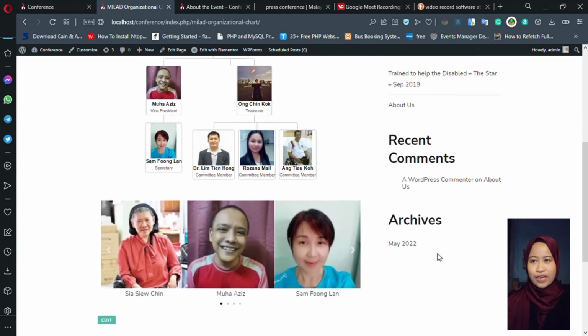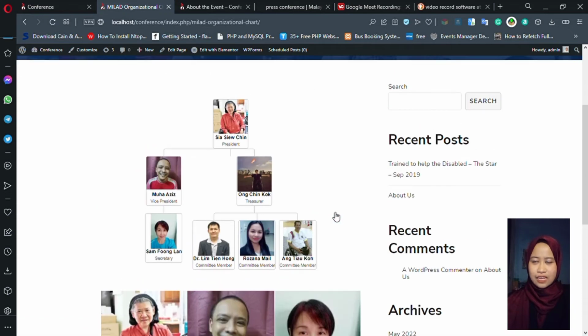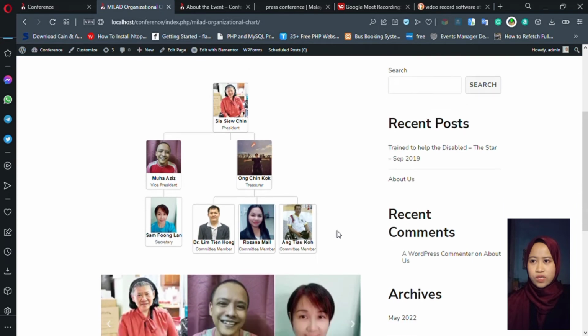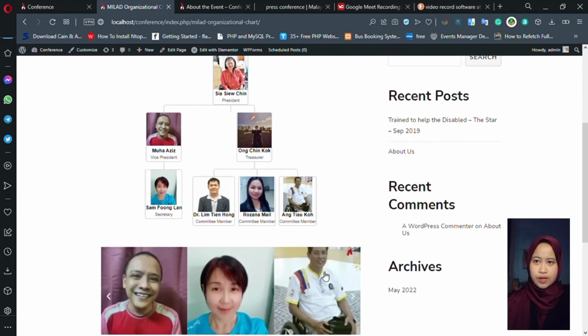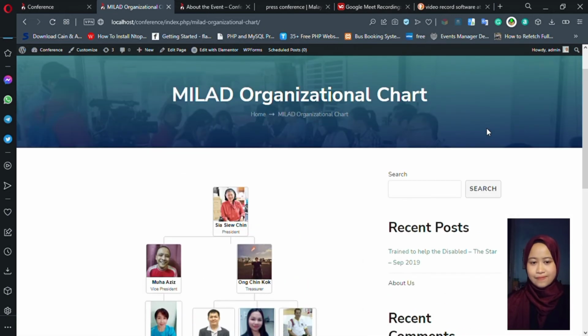In this slideshow, every image can be viewed as an intact image. The layout is the same as the previous page, which looks like a blog, with the same blog content on the search bar, recent posts, recent comments, and the archive section.